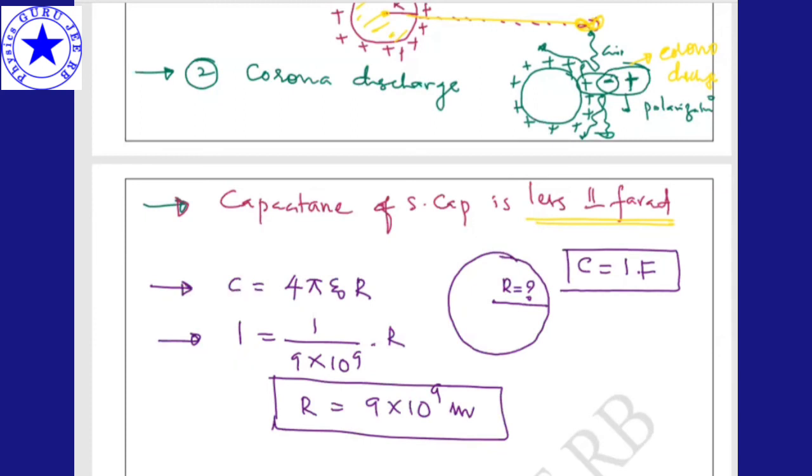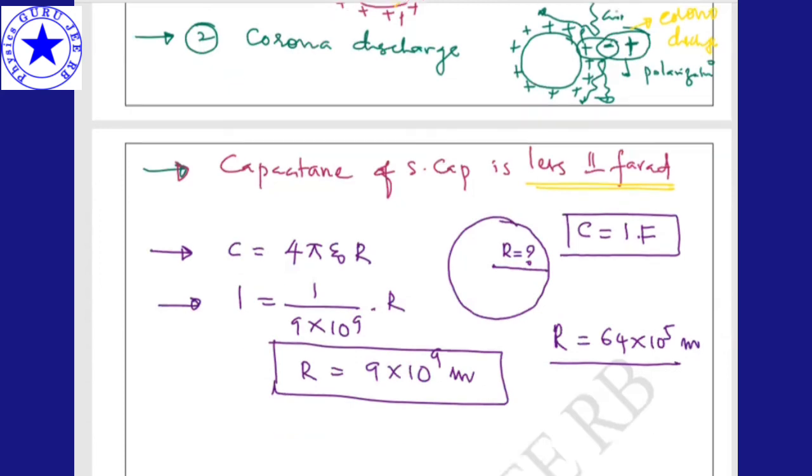Yes or no? So the radius of the earth is how much? It is 6400 kilometers, that is 64 into 10 to the power of 5 meters. If I take C equal to 1 farad, it is practically a large unit. That's the reason we express it in very small units like millifarad, microfarad, nanofarad or picofarad.